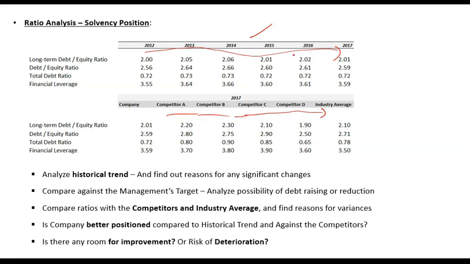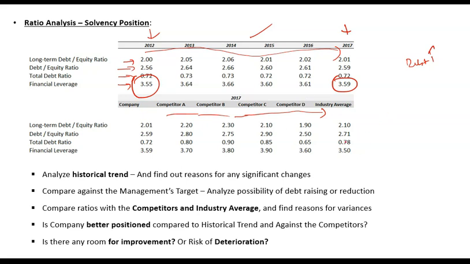If you look at it historically, the long-term debt to equity ratio has been broadly consistent, with no significant change. The debt to equity ratio is also broadly consistent. The total debt ratio is consistent, and financial leverage is almost consistent. That means there is no significant change happening from 2012 to 2017. Overall, the company's debt level has increased, that is leverage has increased from 3.55 to 3.59, but again it is a small change.